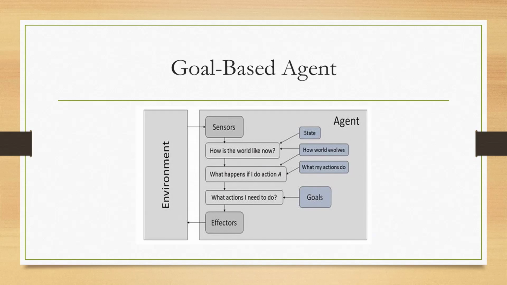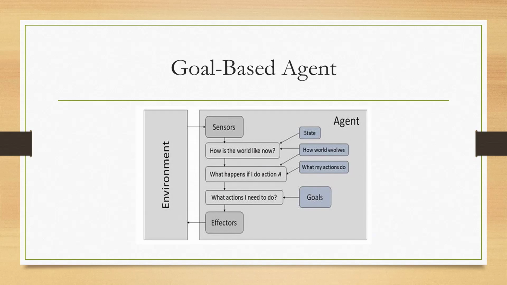And how does it work? Here we have to use searching and planning algorithms to choose actions that move it closer to achieving the goal. What is the necessity of searching and planning algorithms? How to obtain that goal. Based on that goal, we should find out how to reach the goal. That is the searching algorithm. And what are the methods available to reach the goal? We have to plan accordingly. So the searching algorithm and planning algorithm are necessary to implement this goal-based agent. Based on that algorithm only, this agent will work.